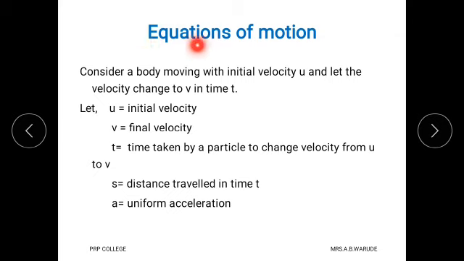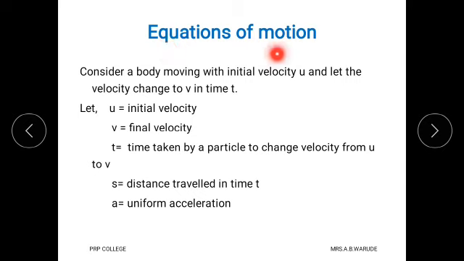Then what are the equations of motion? Before starting this point, we revise the definition of motion. As we know, when a particle or body changes its position from one point to another point, it is called in motion. And if the object does not change its position, it remains at one point or one place, then it is called a rest position.